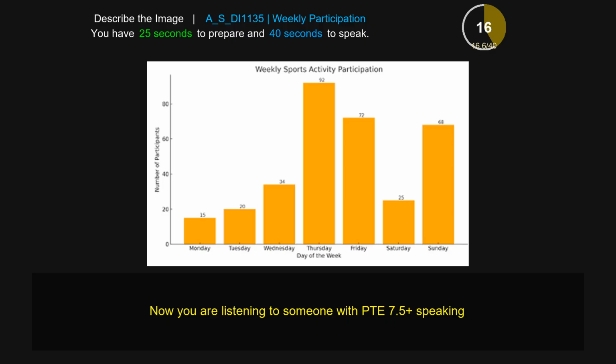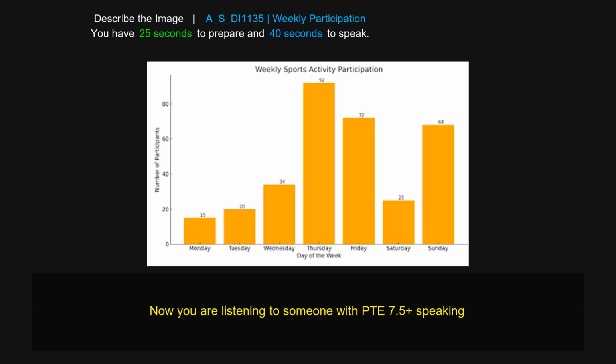Its colors are yellow and orange, and some days of the week are shown here, Saturday and weekly. Thursday is the highest at 92, and the lowest is Monday at 15. The second highest is Friday at 72, and Sunday is third at 68. Thursday is 20, Wednesday is 34 as well, and lastly Saturday is 25.